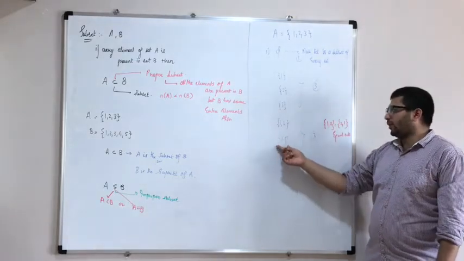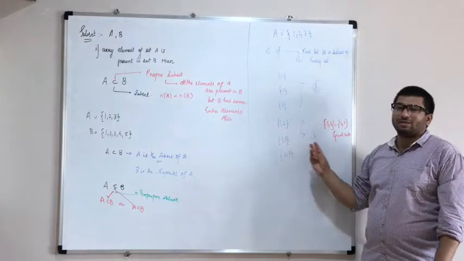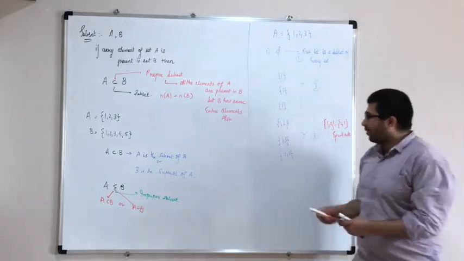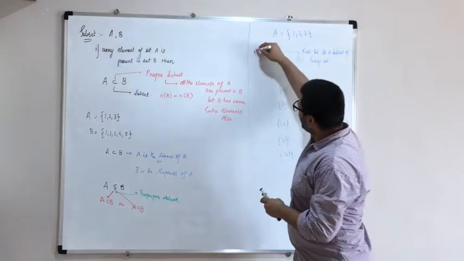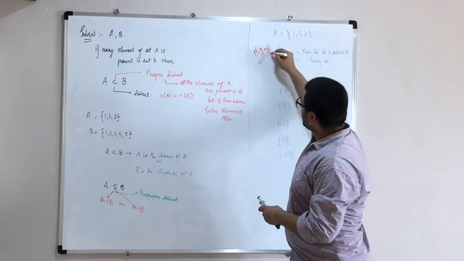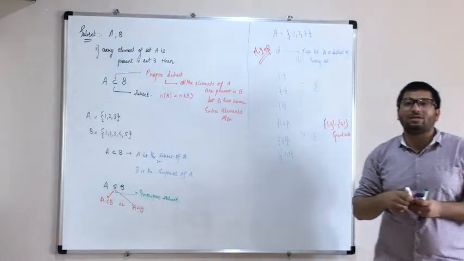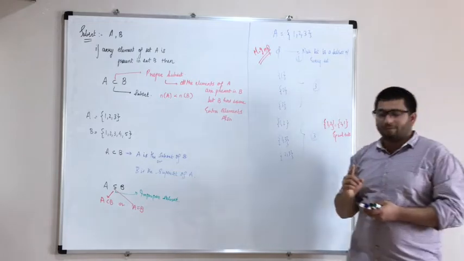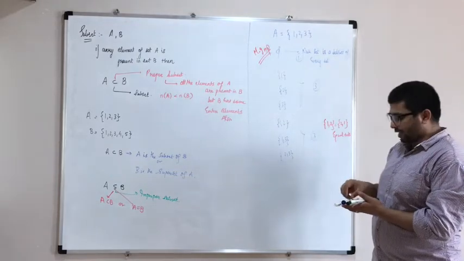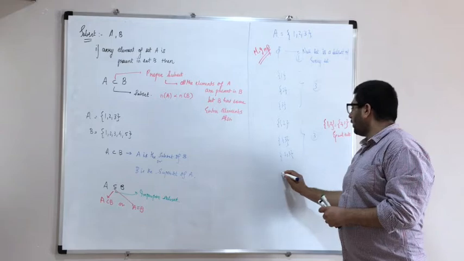So 1 and 2, 1 and 3, and 2 and 3. Having 2 elements, there are 3 subsets which are possible. Now, one more thing. The most important part is that phi, the null set, is a subset of every set. What is one more thing that I am supposed to add over here? One more thing is 1, 2, 3.